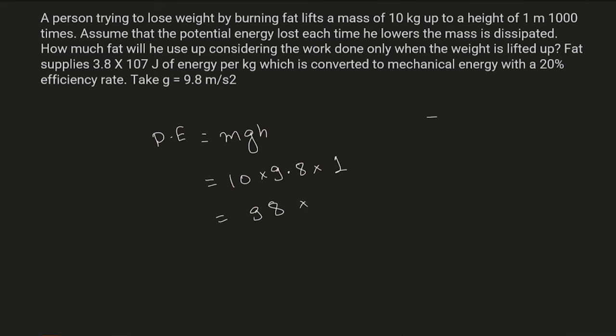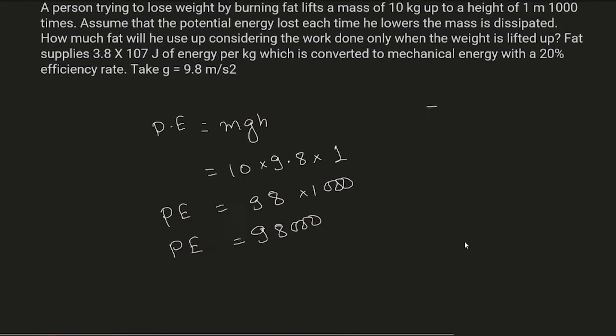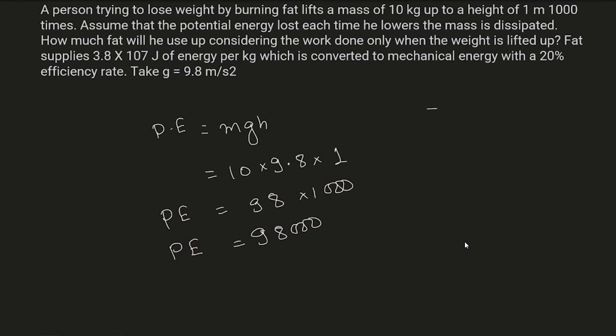So total potential energy will be this into 1000, that means 98,000. Now this is the potential energy the mass is gaining.